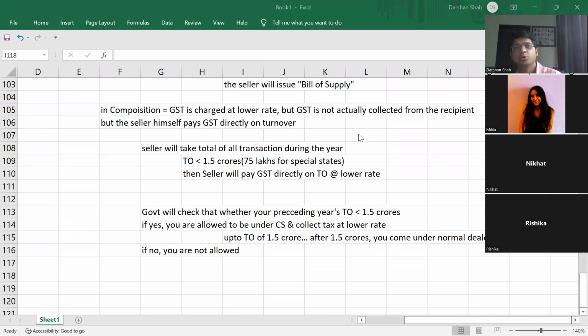You need to know what the turnover is: is it 10 lakhs, 20 lakhs, 40 lakhs? If it crosses the 10, 20, 40 threshold limit, then comes the composition scheme limit. And if you cross the composition scheme limit also, then you are a normal large scale dealer. Then you don't have any option but to collect GST from your customers at a normal rate.